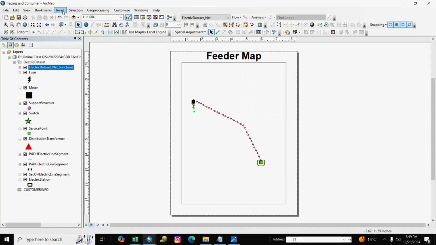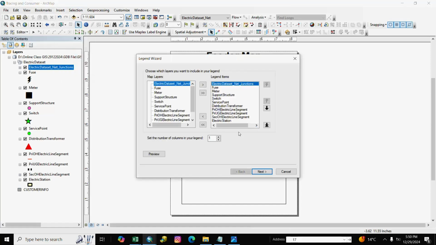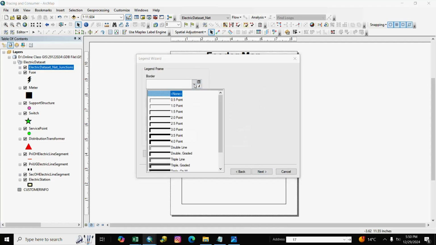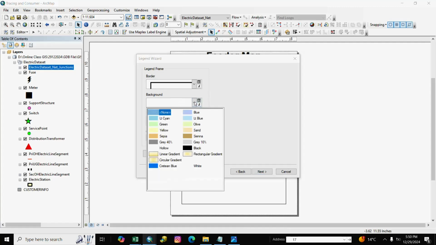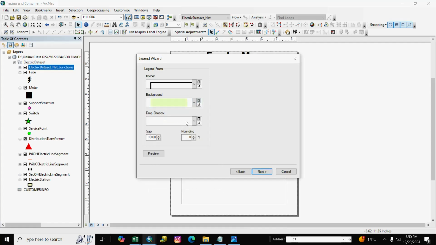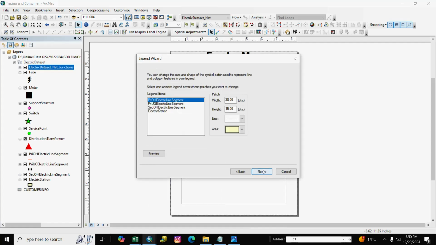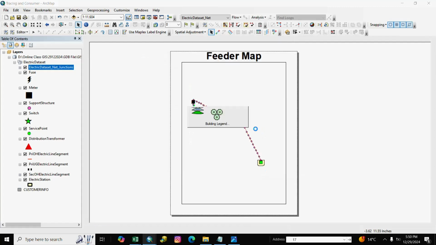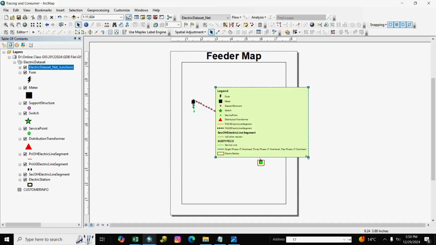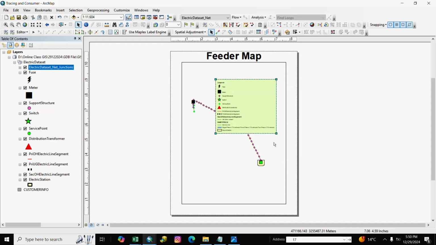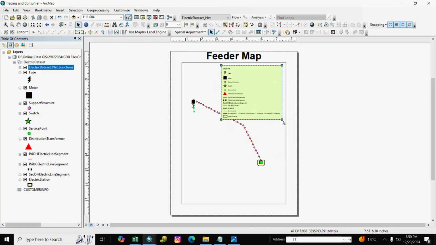if you want to insert legend, go to insert and legend, and we select all layer, remove all layer, and next, you also select border and other, next, next, and finish. We make it legend.